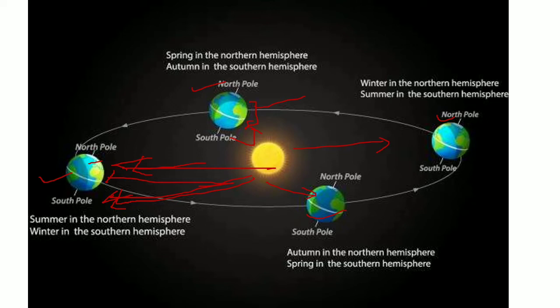Therefore, there is summer in the north pole and winter in the south pole, while in this case it is completely opposite. Here the southern pole is receiving direct overhead sunlight, while the northern hemisphere is receiving the oblique light. As a result, the winter will be in the northern hemisphere and summer will be in the southern hemisphere. That's why Australia, which is located in the southern hemisphere, has summer when there is winter in the European countries. So this is how the position of Earth varies, and the season affects the solar radiations.